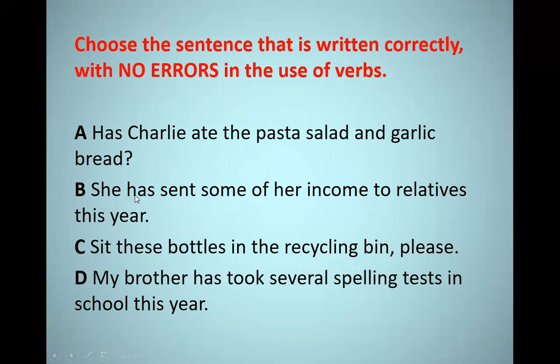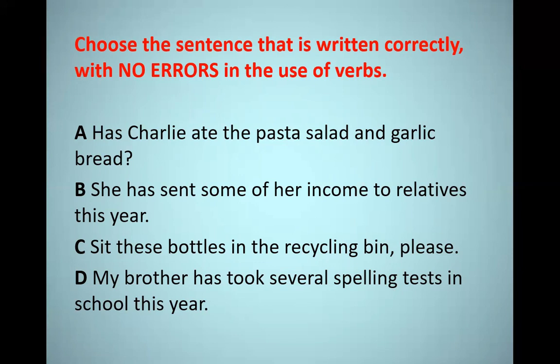But also we are going to see sentences C and D before we decide finally. So C: Sit these bottles in the recycling bin, please. Here, guys, you have the verb sit. So you should think of the difference between sit and set. So here you have the word bottles as an object. So in that case, you need a verb that takes an object. And that verb is set, S-E-T, not sit, S-I-T. So sentence C is not correct.